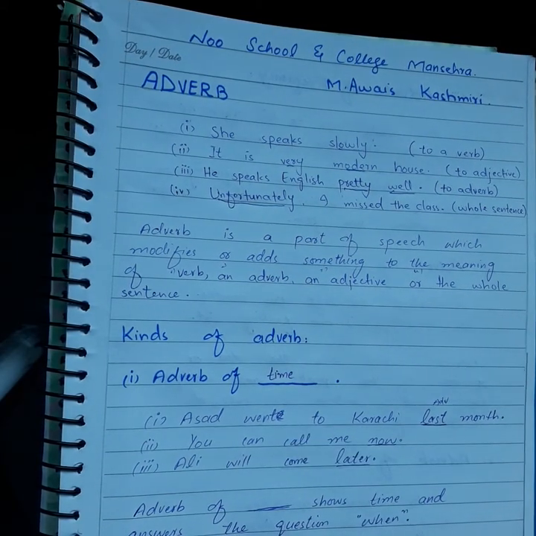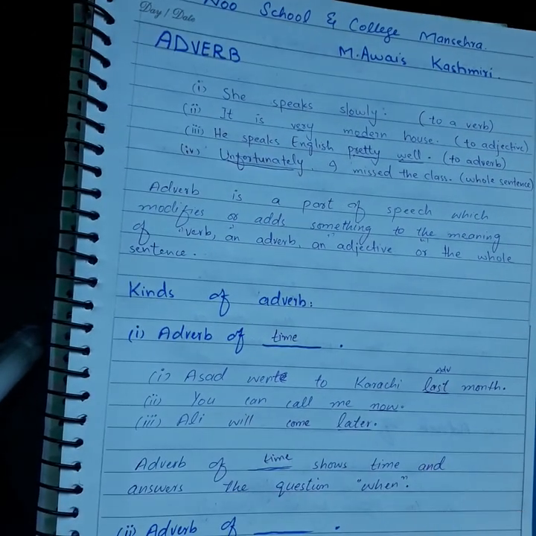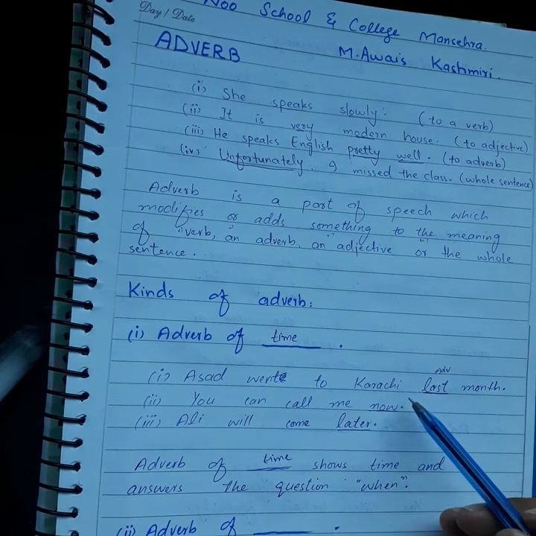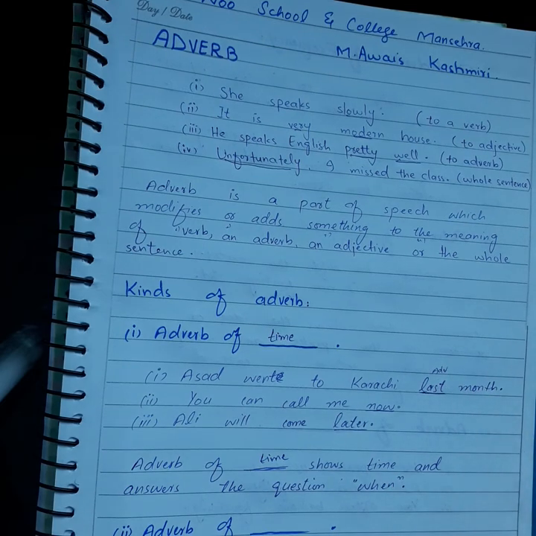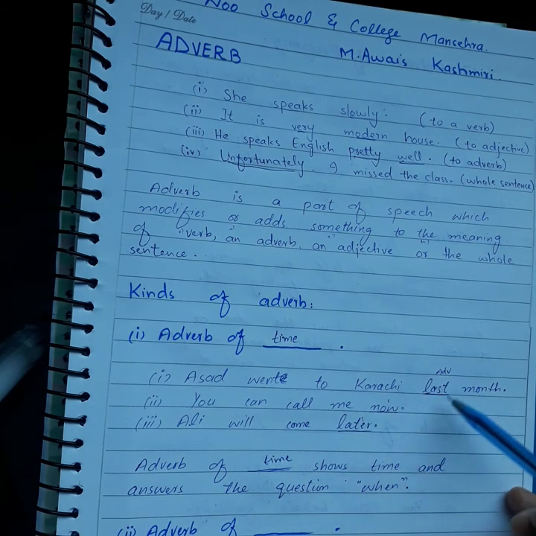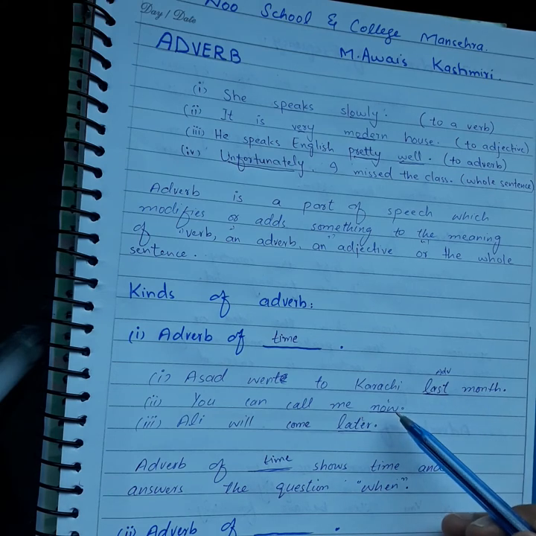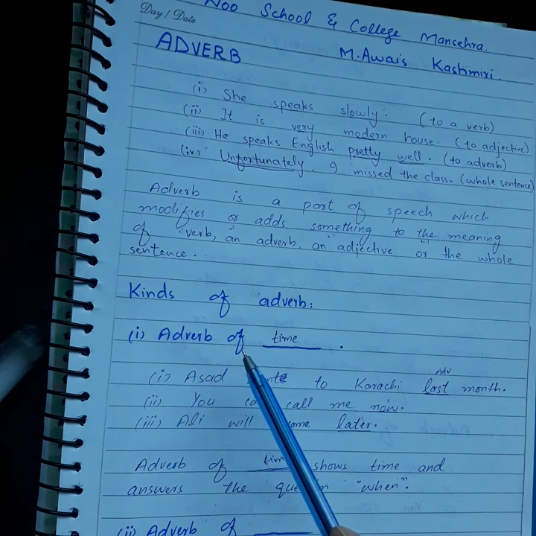Now, what is adverb of time? Adverb of time shows time and answers the question when. All these 3 adverbs showed time. When? Last. When? Now. When? Later. And all these 3 adverbs are giving us the answer of the question when. So, what is the first kind? The first kind of adverb is adverb of time.